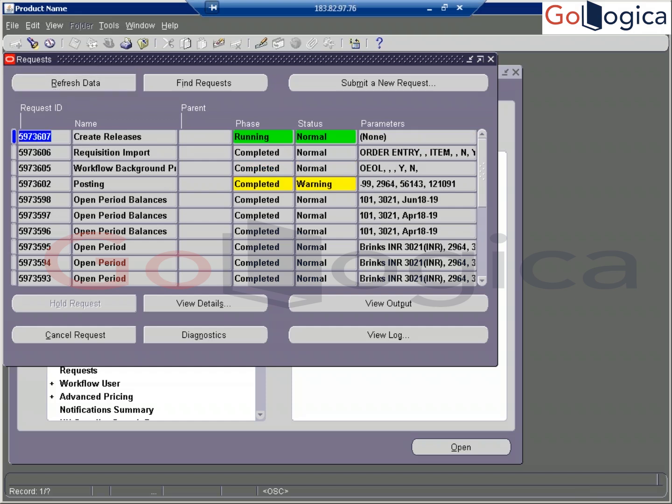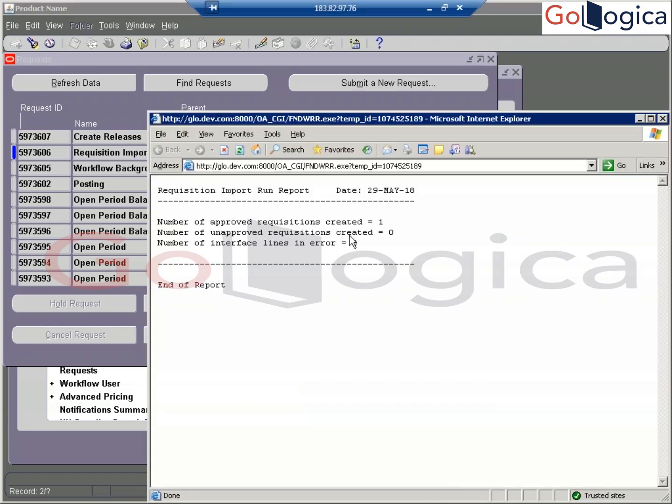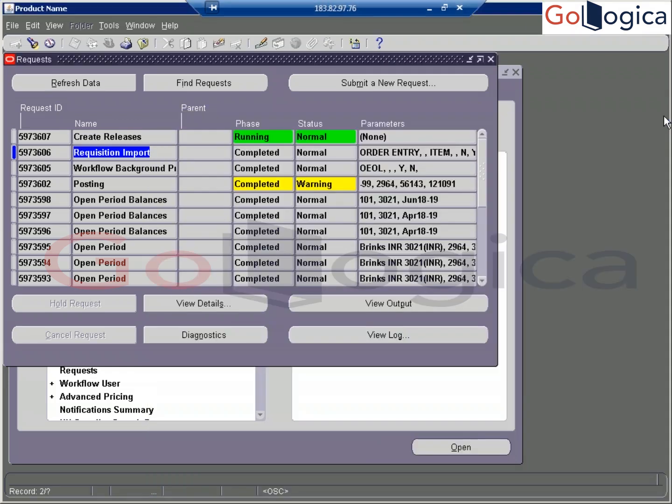Now can you tell me, is it going to create only one requisition or multiple? Multiple. If there is data in multiple, then it is going to create multiple. See now, are you able to see? Number of approved requisitions created: 1. Only one requisition is created. If there are more in the queue, all will be picked.